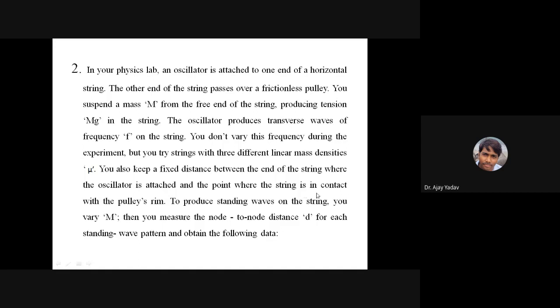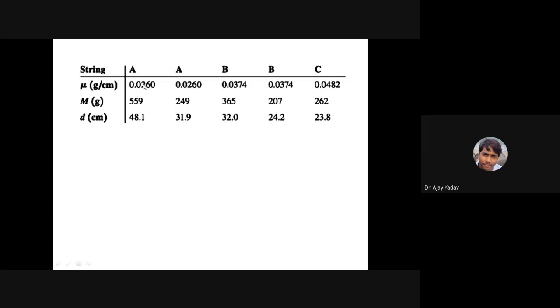Okay. Now, to produce standing waves on the string, you vary the mass which is attached to the string. Then you measure the node to node distance, small d, for each standing wave pattern, and the following results have been obtained. For string A, two observations were carried out. When 559 gram was attached to string A, the node to node distance of the transverse wave was found to be 48.1 centimeter. When 249 gram was attached, the node to node distance was 31.9 centimeter.